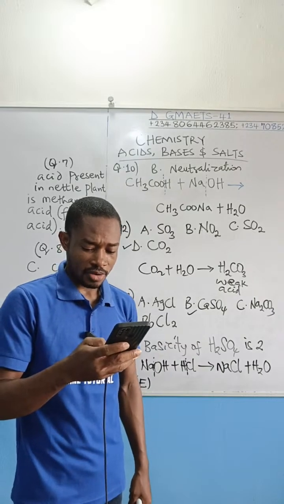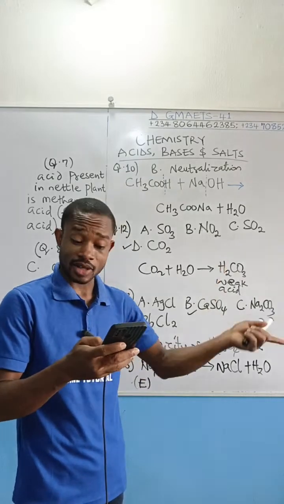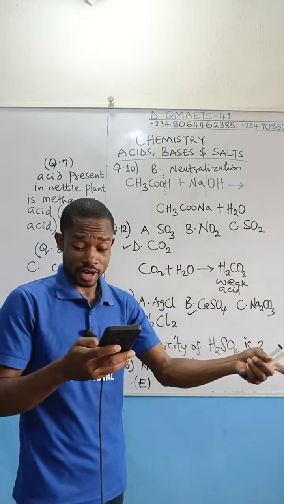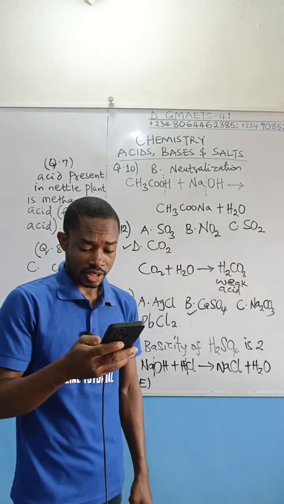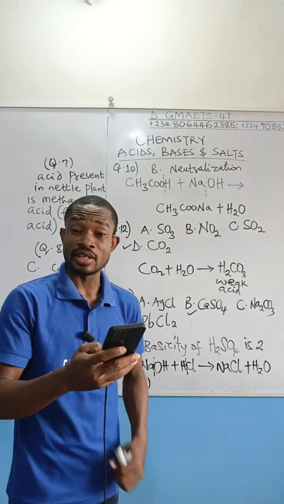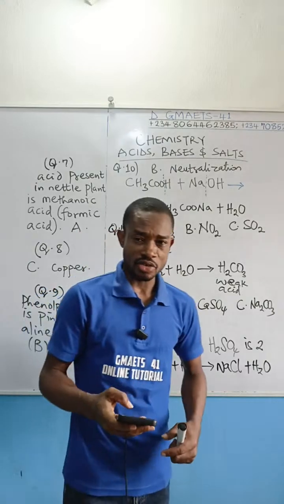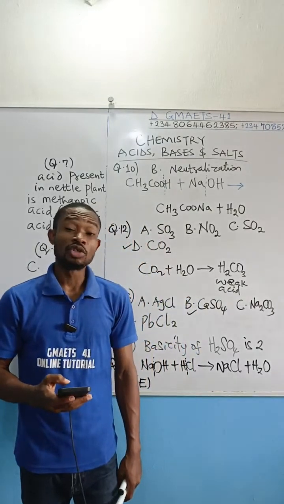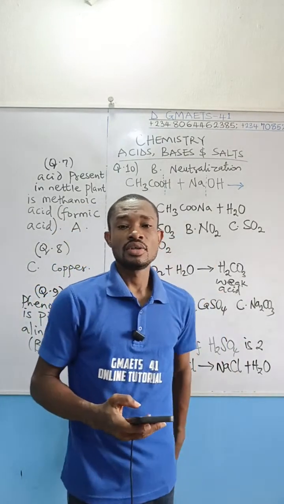Mary Cynthia, you wrote 2. 2, okay. I guess that one was the basicity of tetraoxosulfate 6 acid. Then Chinwe, I saw 3 there. I don't know what that 3 represents. I would have preferred if you drop the answer according to the way I gave the question.